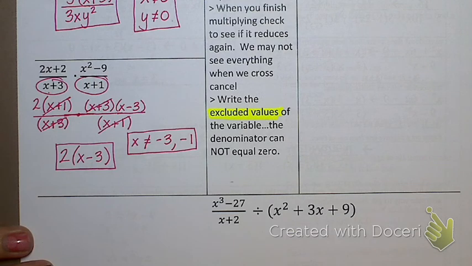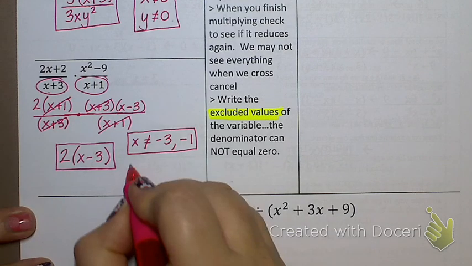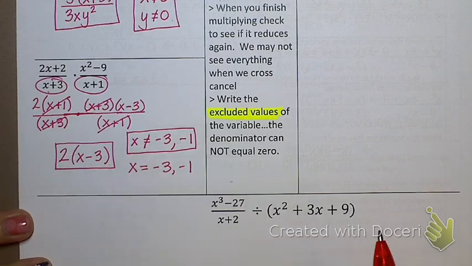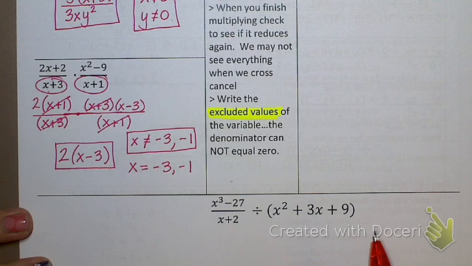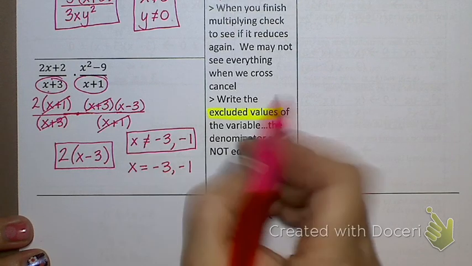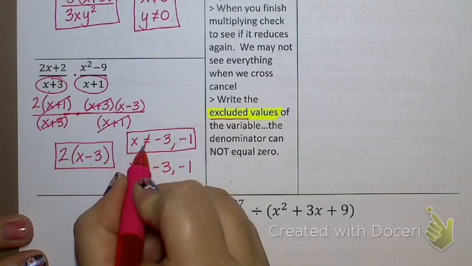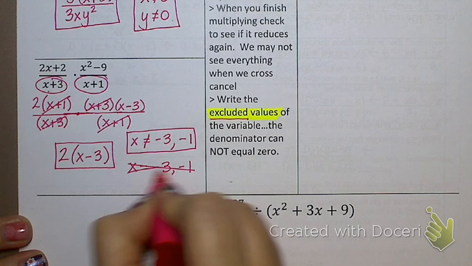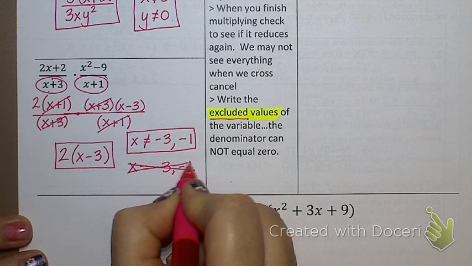Please do not write your excluded values like this. What's the difference? This one is equals, this one is not equals. If you are excluding it, it cannot equal. This is a completely false statement if I just write equals. Okay? Questions there?